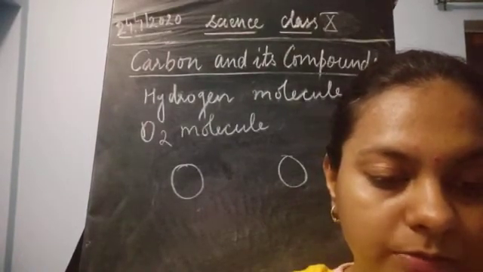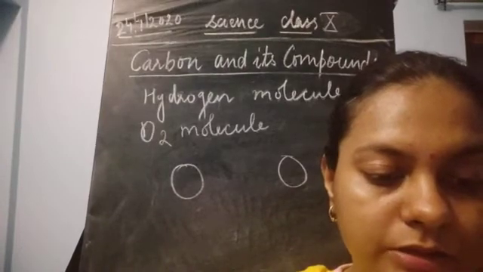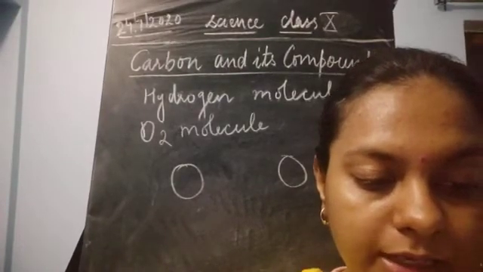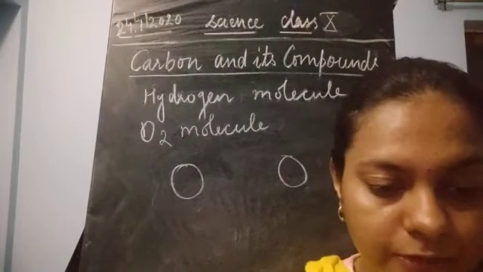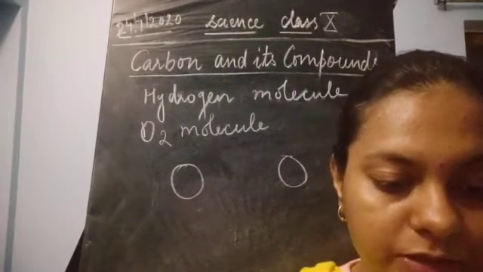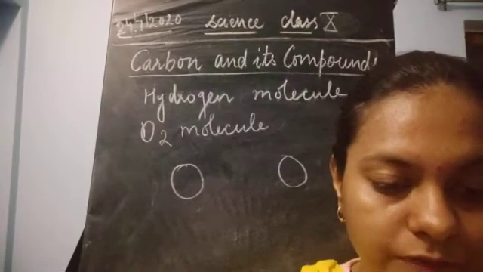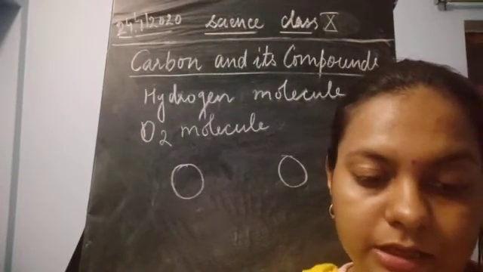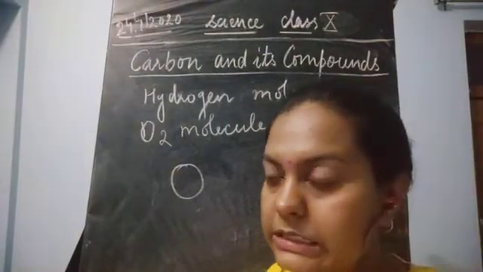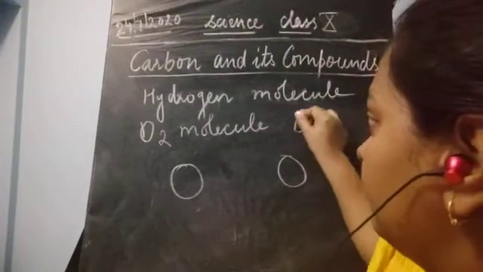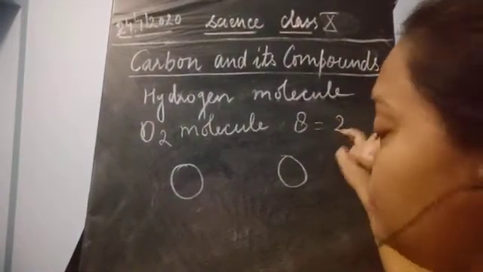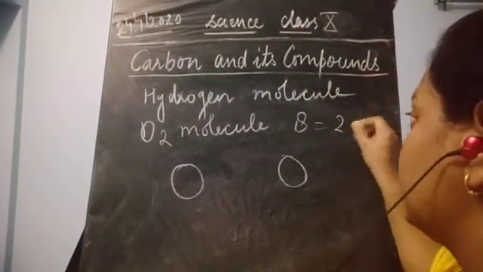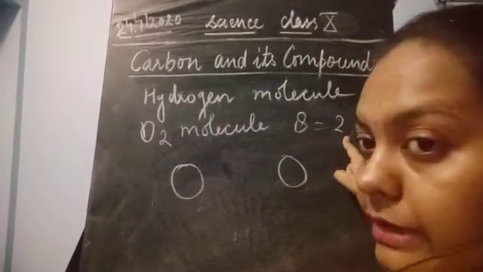How is this possible? Oxygen is going to attain the stable electronic configuration by sharing its pairs of electrons. Its atomic number is 8, so the configuration is 2 and 6. 6 plus 2 is 8.